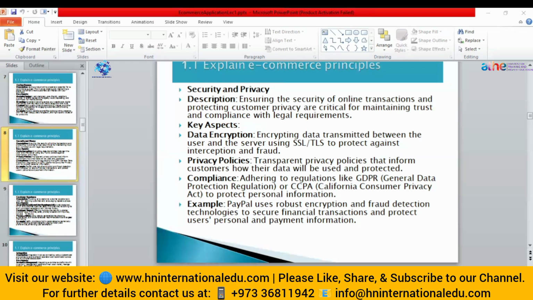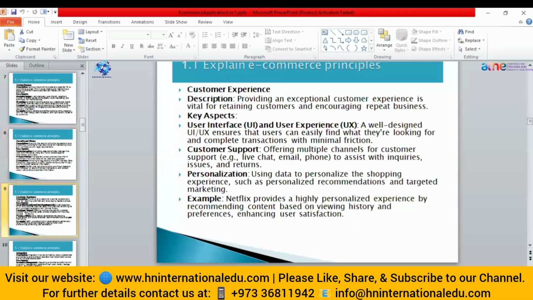Okay. Then after that, we have customer experience. That is another principle. Whenever you are running an online or e-commerce store, you must keep in mind that your customer should have a good experience. You should build your business's reputation so that customers visit your store. For that, you must have a good user interface. You must provide them a good user experience, which means the look and feel of your website should be good.